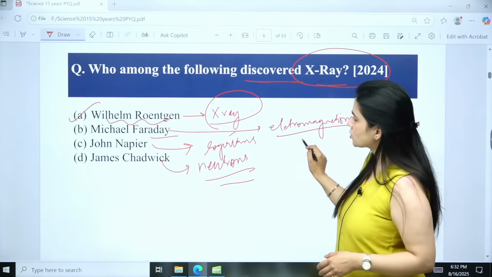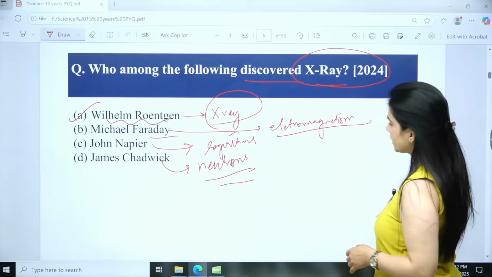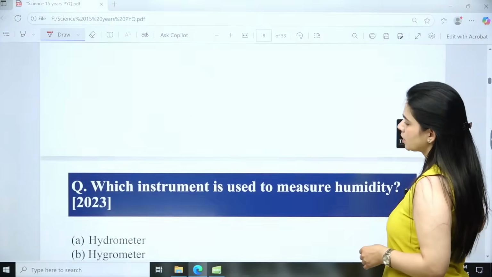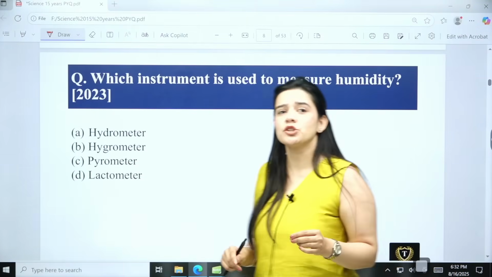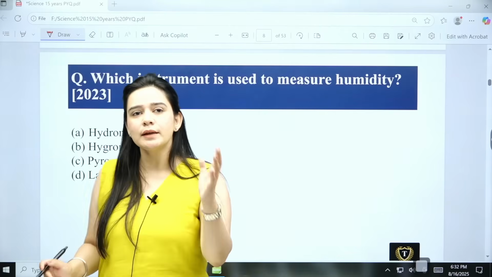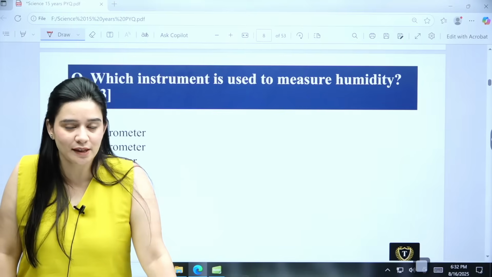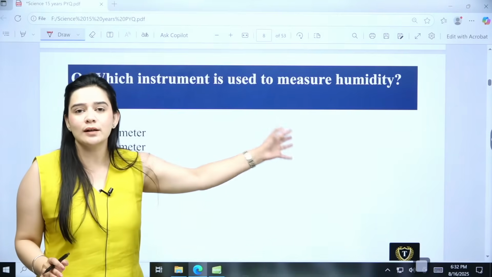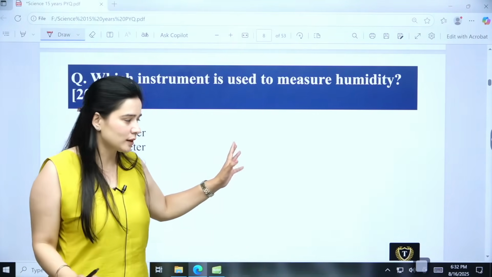Okay, so the correct answer here is A, right? Then coming to the next question, you can see the explanation here. We have: which of the instruments is used to measure humidity? Instruments we have already covered when we were discussing the geography section. In that class I had previously covered the major instruments and what they are used for measuring. That time also we had covered this question.